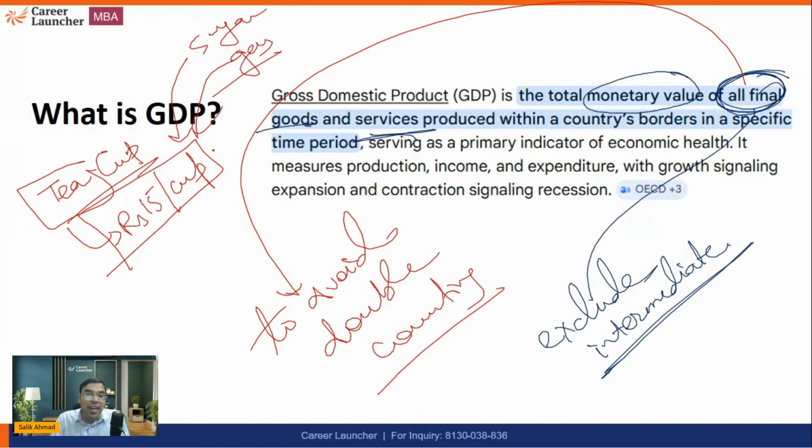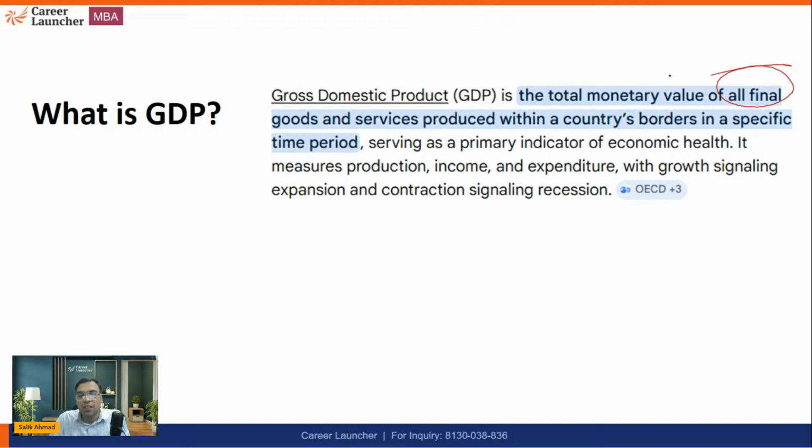So if I'm adding this and I'm also adding the input cost of the sugar, then of course it will be double counting. So to avoid double counting, when we calculate GDP, we only calculate the final goods and services, the final value, not the intermediate value. I'm sure by this time this is very much crystal clear.